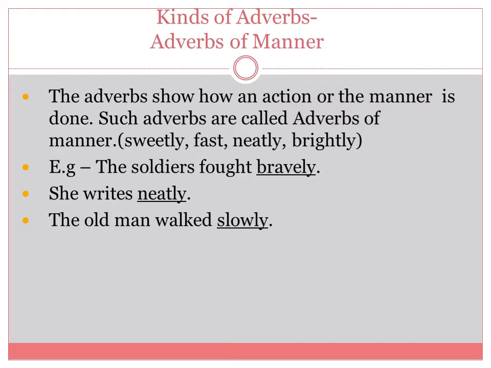Kinds of adverbs. Adverbs of manner. The adverbs that show how an action is done are called adverbs of manner. Sweetly, fast, neatly, brightly. Example: the soldiers fought bravely. She writes neatly. The old man walked slowly. So here the words bravely, neatly and slowly are describing the verb, the action, how the action is done.